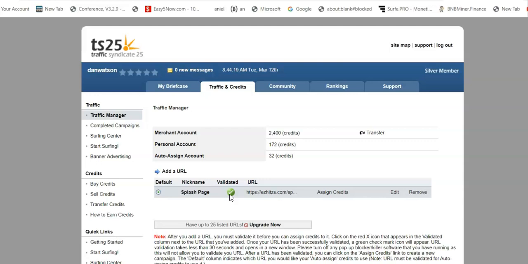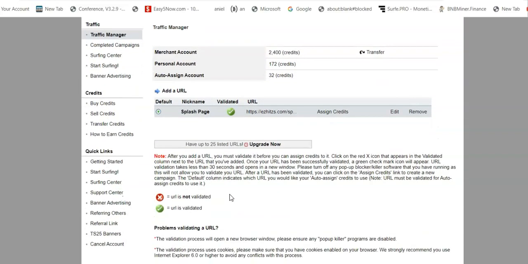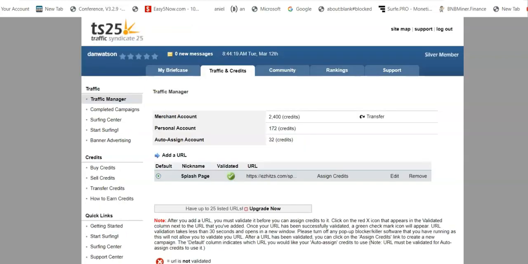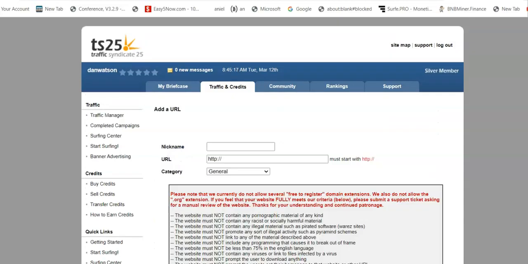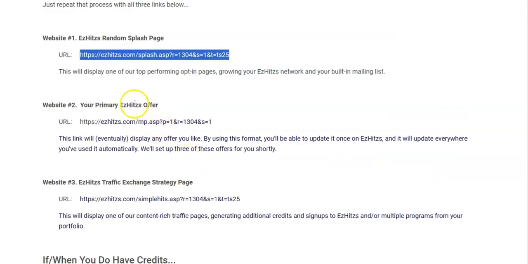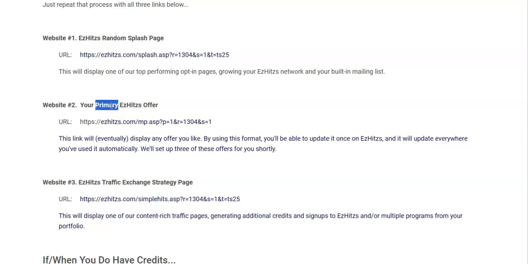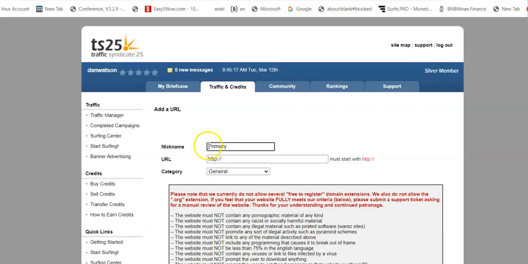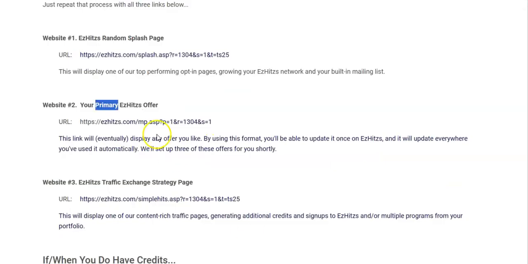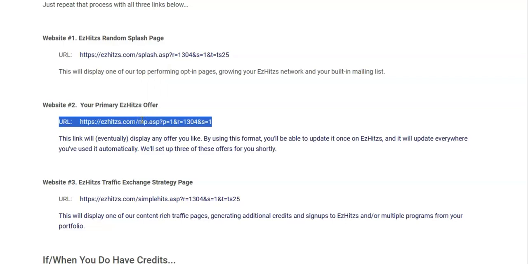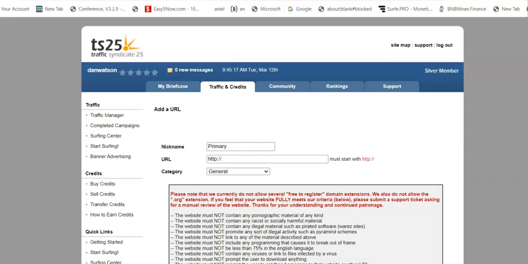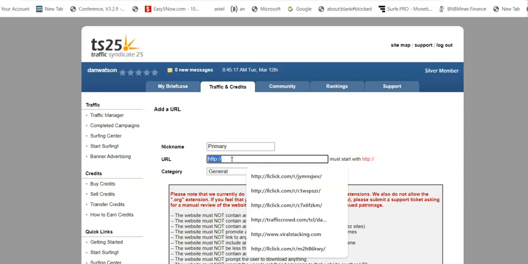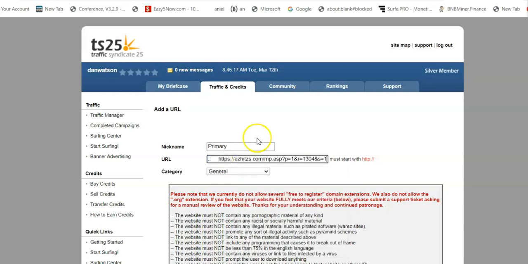We do need to add 2 others. So in order to do that, we are simply going to add another. To add another one, we're simply going to go back up here and click Add a URL. Let's see what our nickname is for this one. We are going to say Primary is going to be the nickname for website number 2. So we're going to click Primary, and then we do need to go over here and grab the URL. We are going to copy that, bring it back over here, and make sure we put it in there.